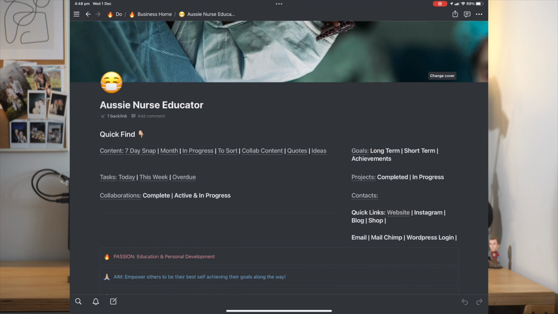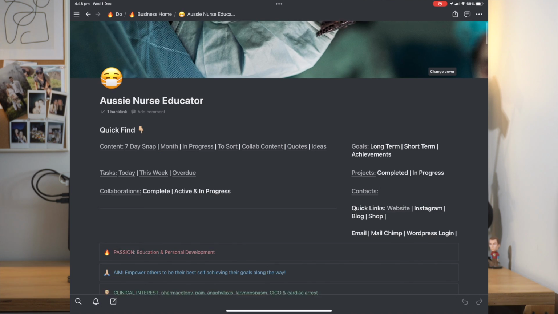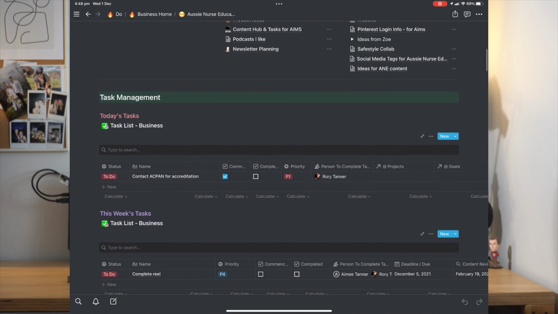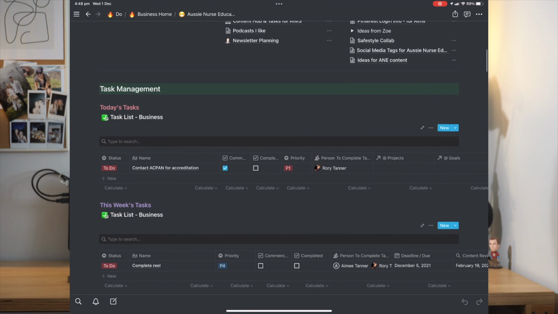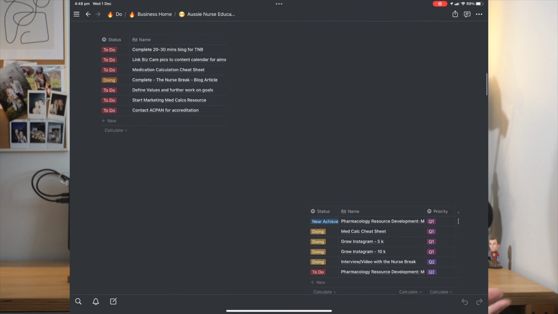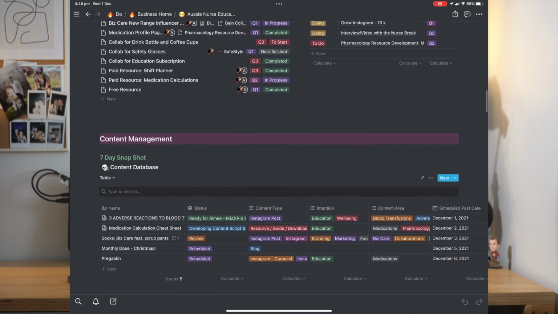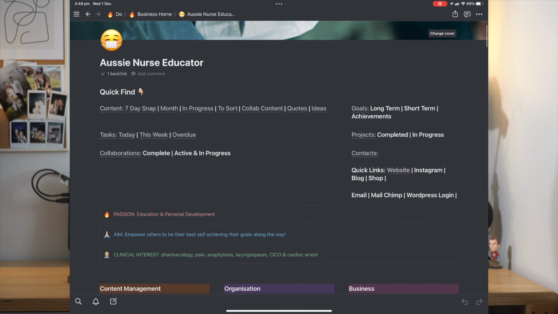So let's have a look at a page that I've already set up. It's not totally set up, but it's already working, and something that I'm building to work for me. This page here is one of my business pages. It's my home page or dashboard, and you can find almost every bit of information to do with this business from here. This is an area where my wife or I would come to find all stuff to do with this business. As you can see, it runs just like a web page. I've got these links up here to find things quite quickly that I'm still building out. This has a lot of different information displayed in a lot of different ways that's enabling me to stay incredibly productive.